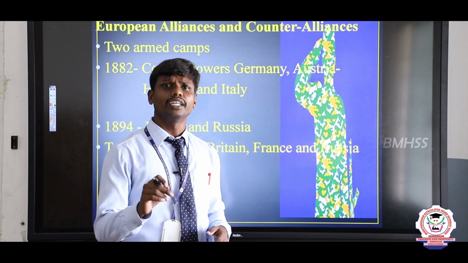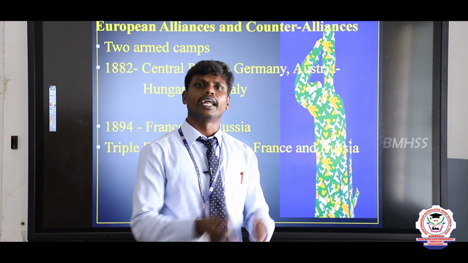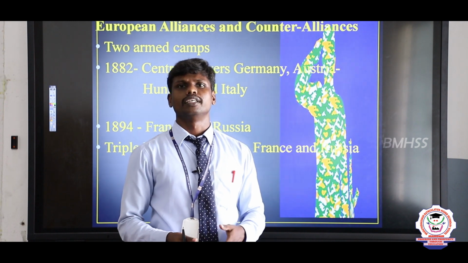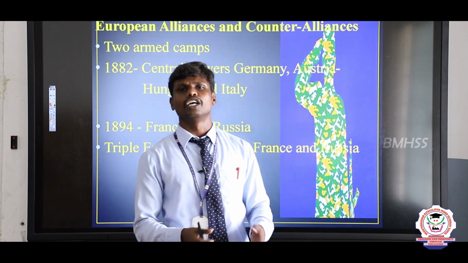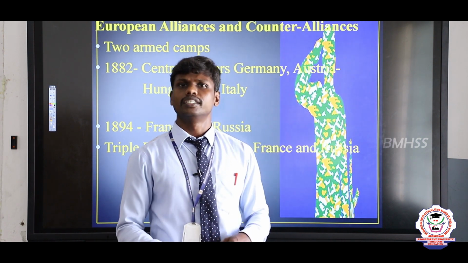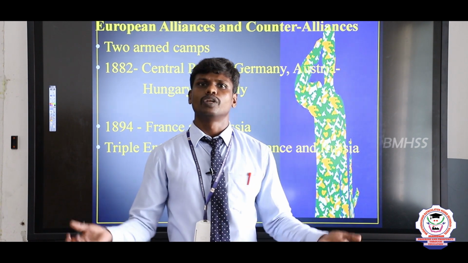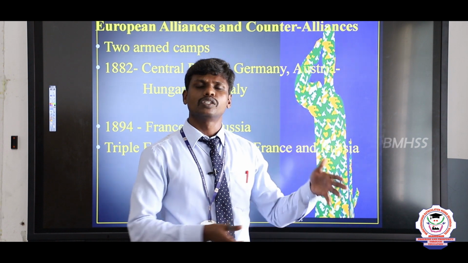In the year 1902, there was a treaty between England and Japan. Why? Because England was not joined with anybody until 1902, but it tried to be a friend of Germany. It tried twice, but it could not get the support. So England was isolated.